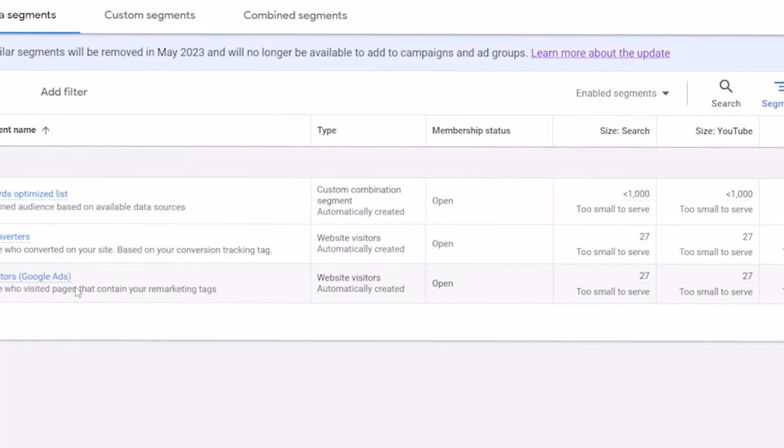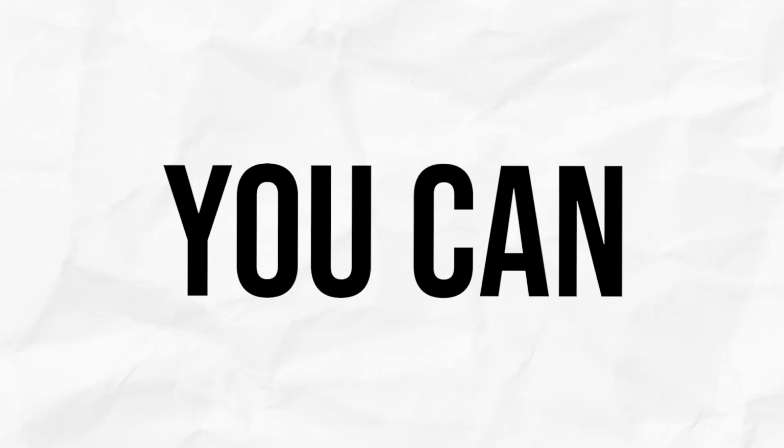Google has announced that similar segments are going away from May 1st, 2023. Now, this is really annoying. There are a lot of Google advertisers that use similar segments and that see great results from similar segments. And in this video, I'm going to explain what exactly is happening and what you can do about it.